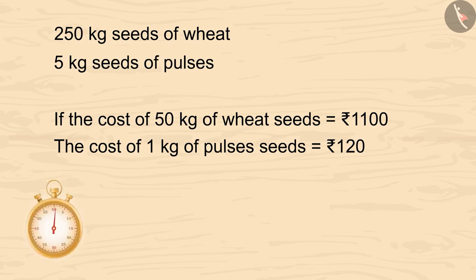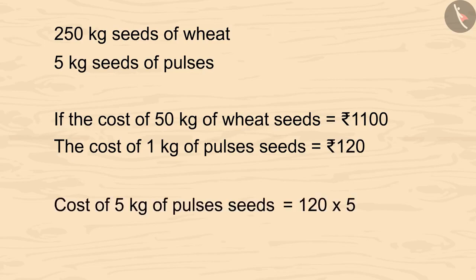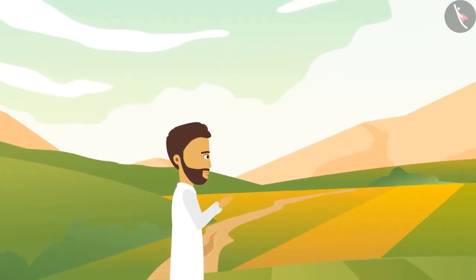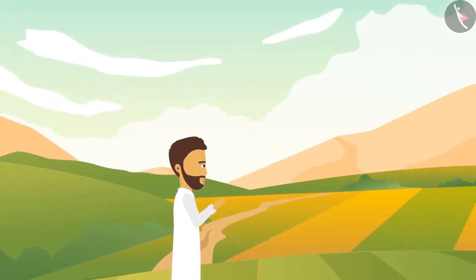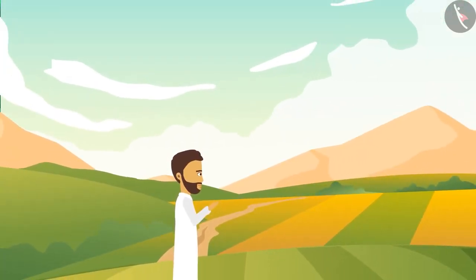Kids, you can pause the video and calculate it. The cost of 1 kg of pulses seeds is 120 rupees. So, the cost of 5 kgs would be 120 multiplied by 5, 600. Karim spent 600 rupees on pulses seeds. So Karim Bhai has bought the seeds and now is thinking how to sow them. Let's help him.